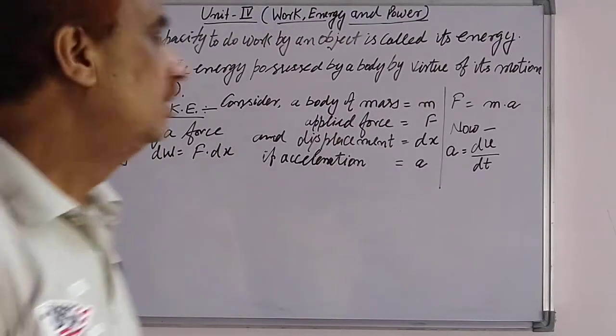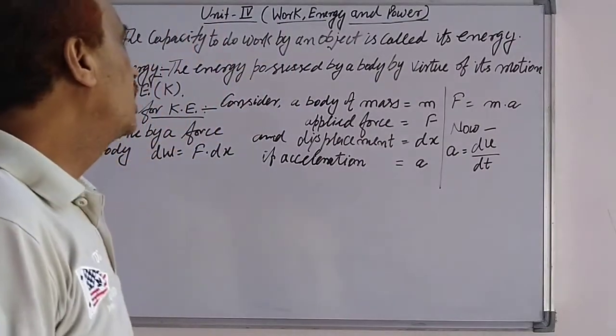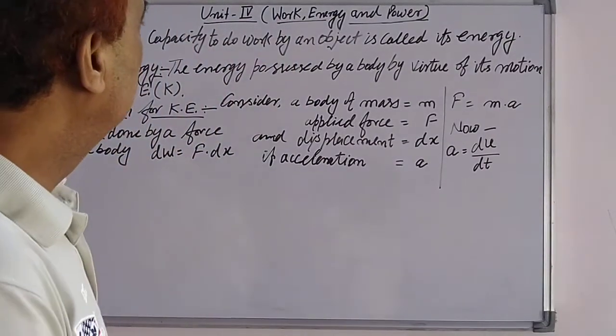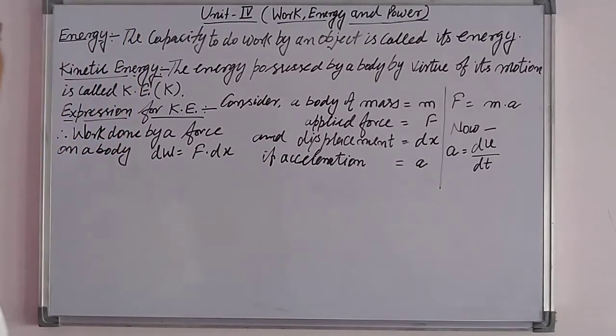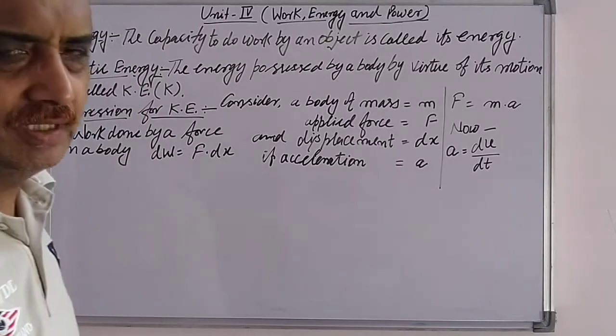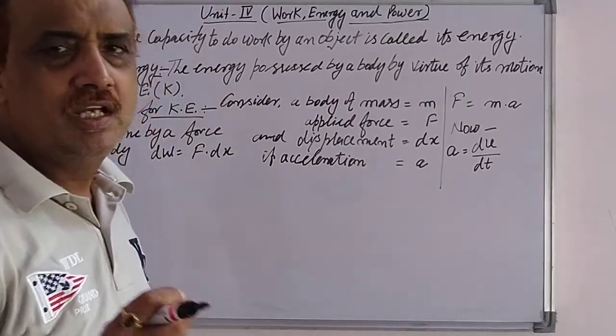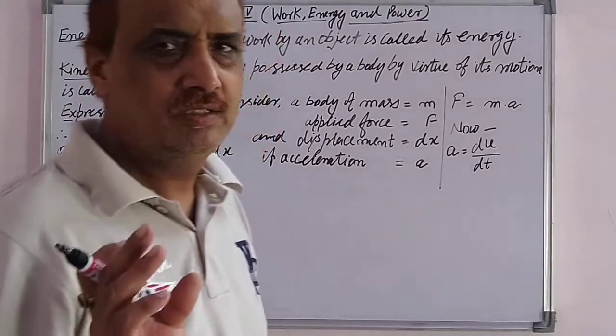Okay students, now in this video we will discuss the next part of unit number 4, that is work, energy and power. So the next part is energy. First of all, we have to start from the definition of energy. Energy is the capacity of an object to do work.